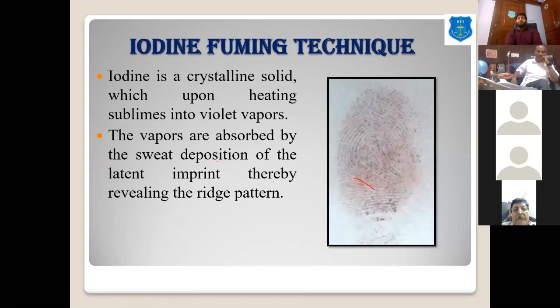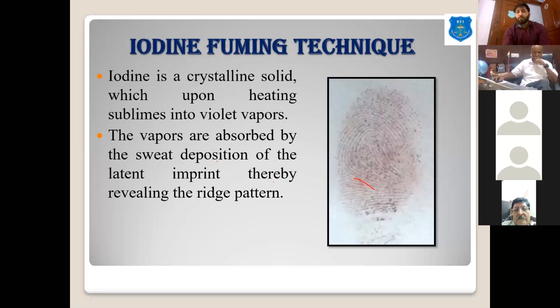Then we have the iodine method. Iodine is a crystal which upon heating sublimes, meaning it forms vapors. Such purple color vapors react with the fatty part of the fingerprint to develop it.